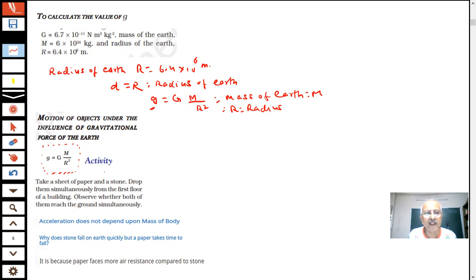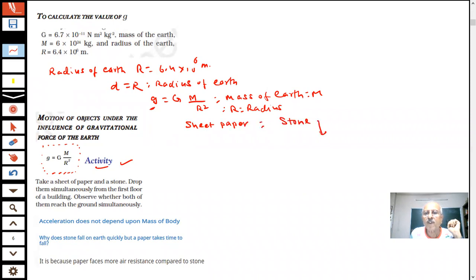Therefore, an activity is done. Take a sheet of paper and a stone, and drop them simultaneously from the first floor of a building. Observe whether both of them reach the ground simultaneously. Tell me what happens. One is a sheet of paper and the other is a stone.